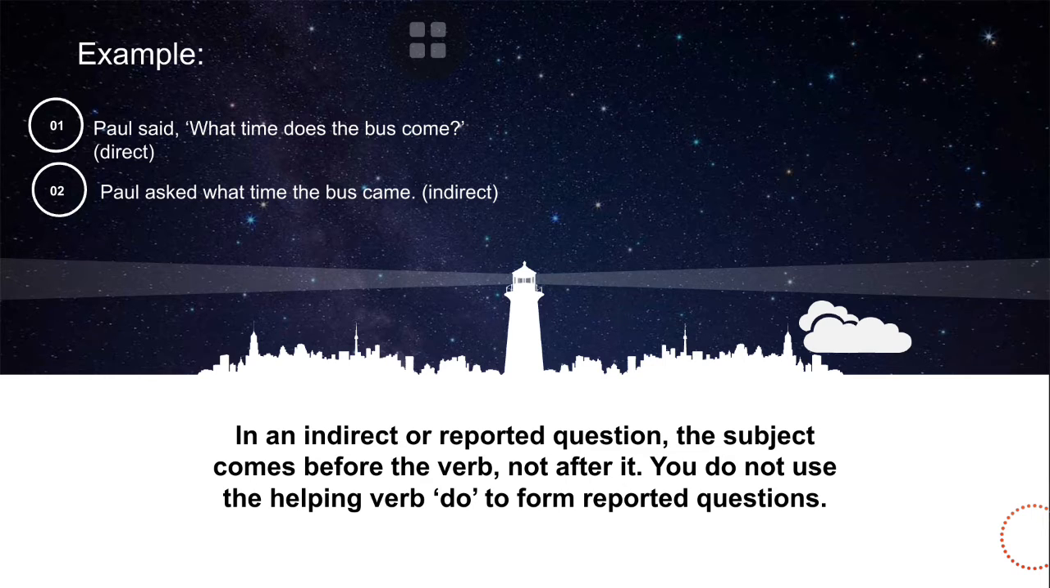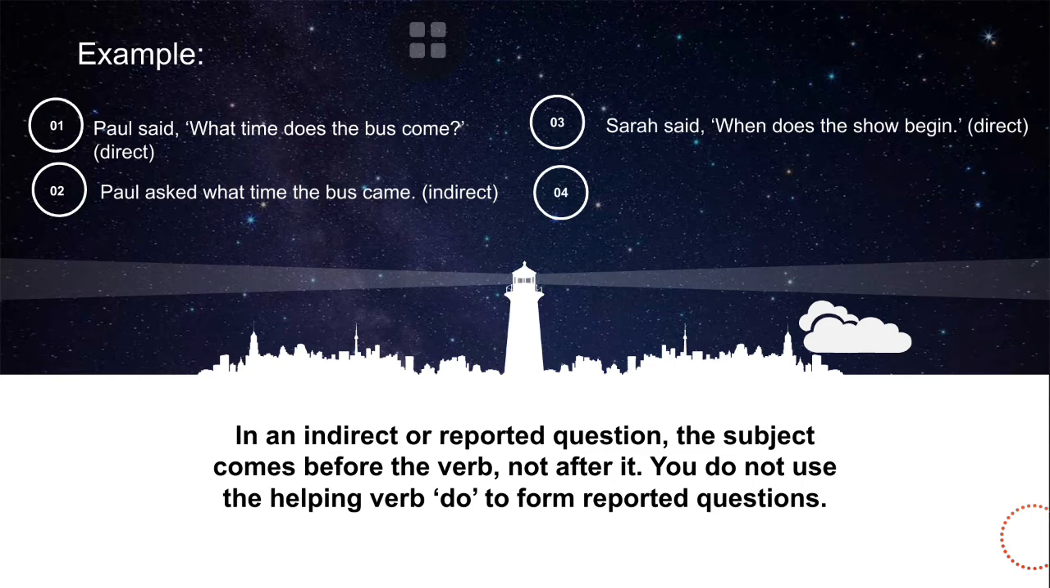This is indirect. So, in the second example, Paul is not telling with the first person but the third person, and you can see the third example. Sarah said, "When does the show begin?" This is direct. And the fourth example, you can see: Sarah asked when the show began. This is indirect.